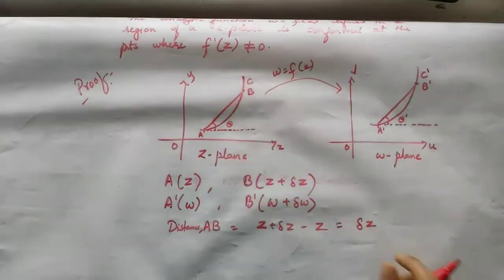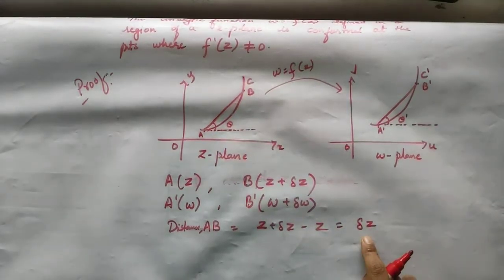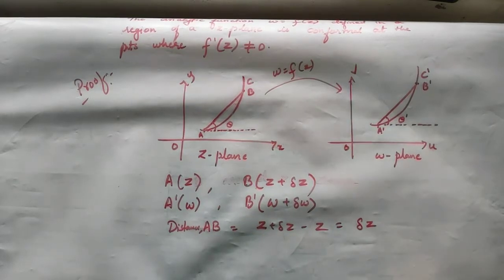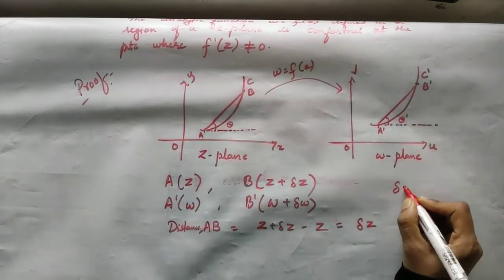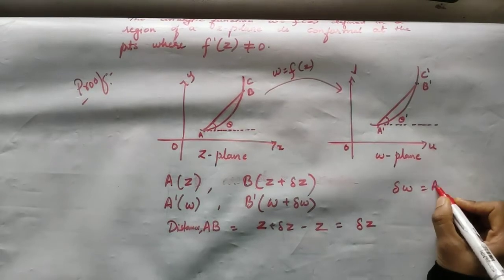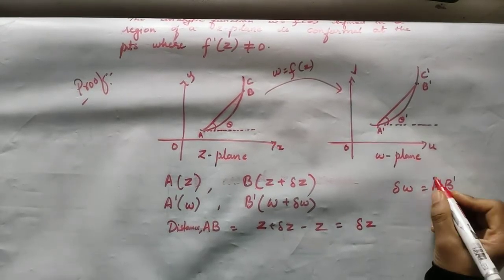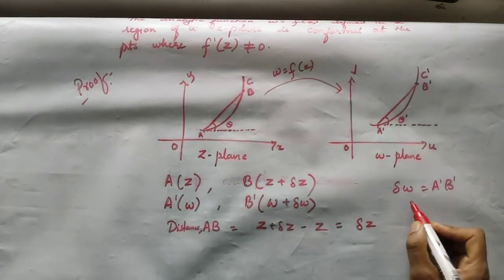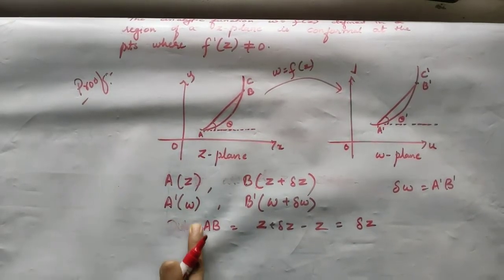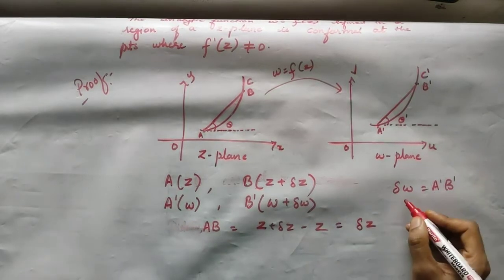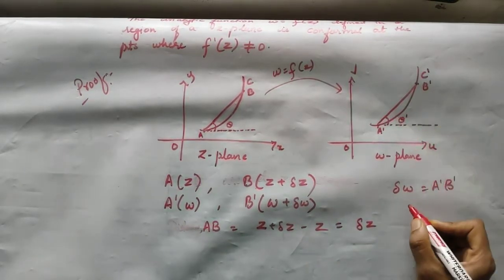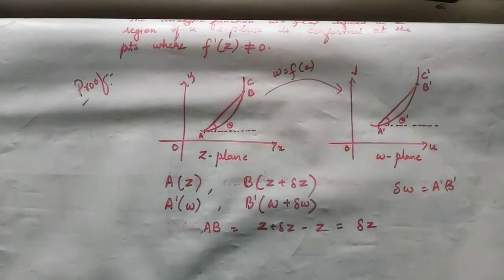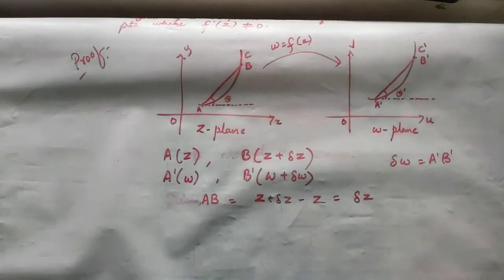So AB is a complex number, say delta z, and this delta z is making an angle of theta with the x-axis. Similarly, delta w gives the distance A dash B dash, and I can take the modulus of it. So I will write AB is equal to modulus of delta z and A dash B dash is equal to modulus of delta w, and delta w is making an angle of theta dash with the u-axis. I hope this point is clear to everyone.